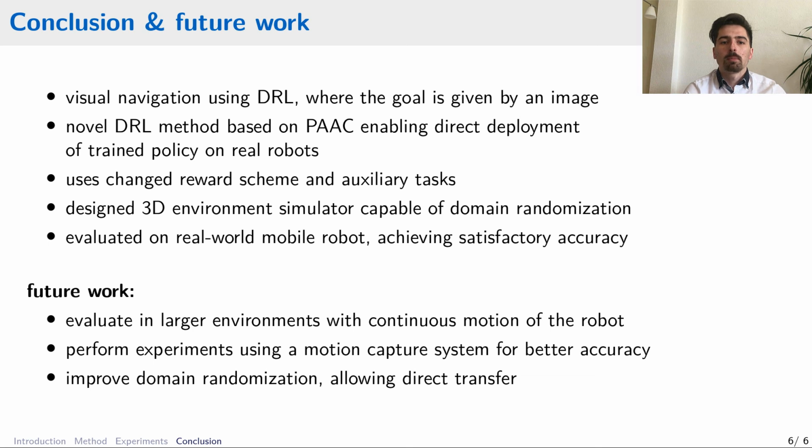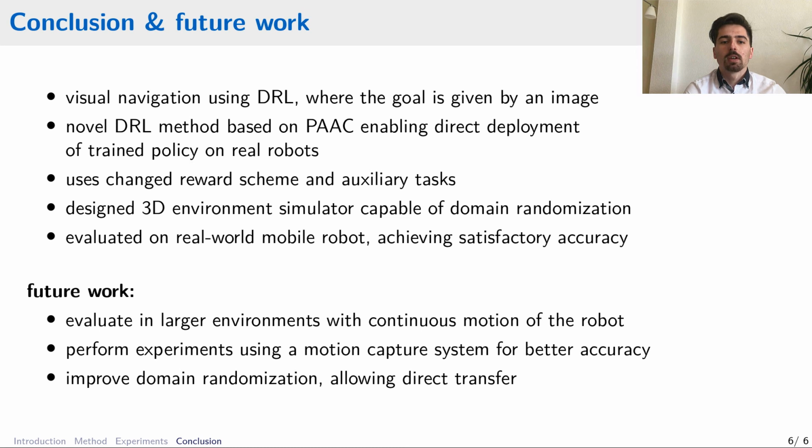In conclusion, we presented a visual navigation approach that used deep reinforcement learning, and the goal was given by an image. Our method enables the transfer of the trained agent to the real world. The training algorithm was based on the parallel advantage actor critic algorithm. We used a different reward scheme and proposed some auxiliary tasks to help with the training. We've also designed a 3D environment simulator which is capable of domain randomization. And finally, we have evaluated our approach in the real-world environment, where the robot achieved satisfactory results.